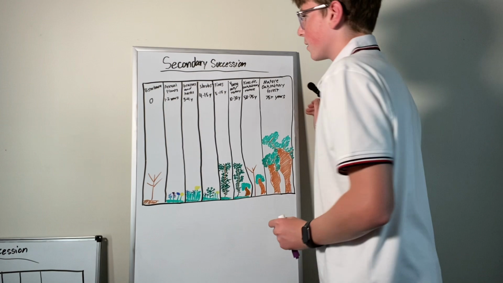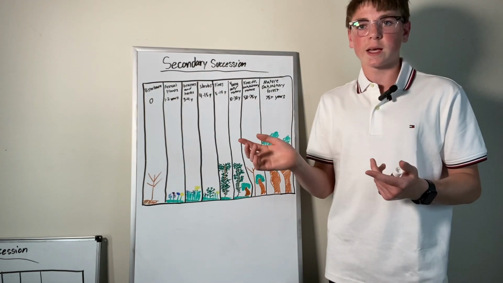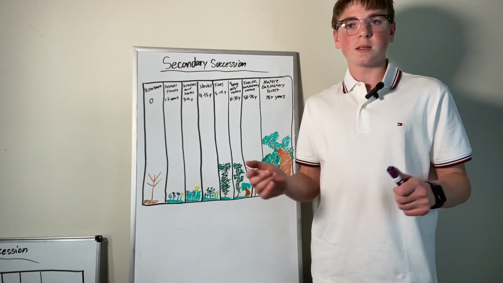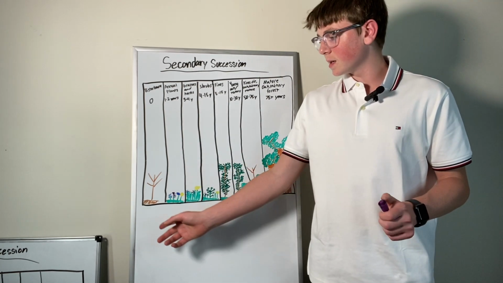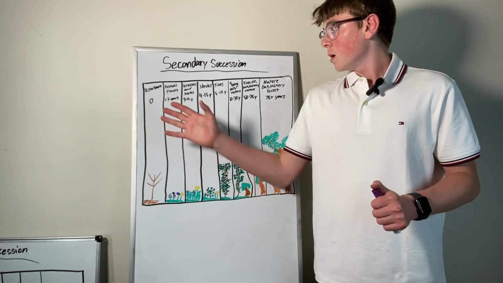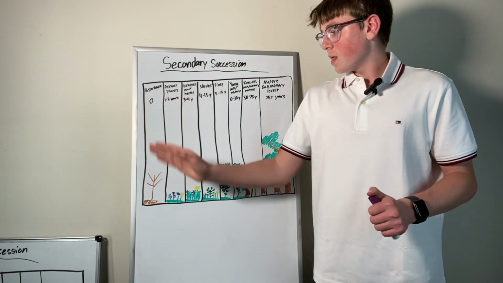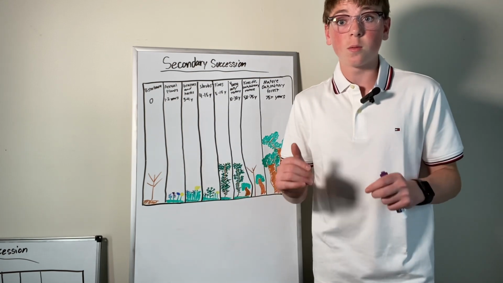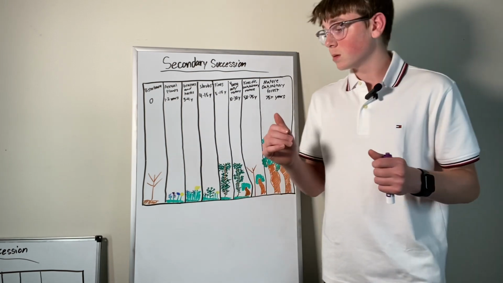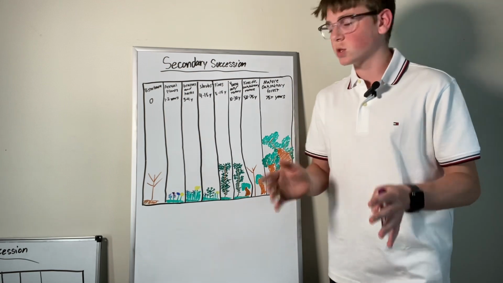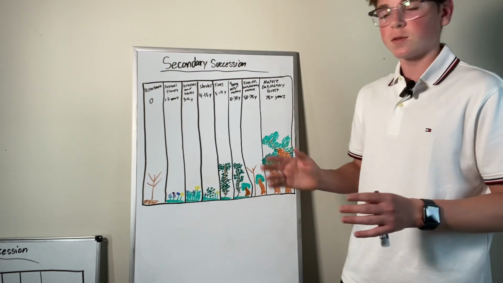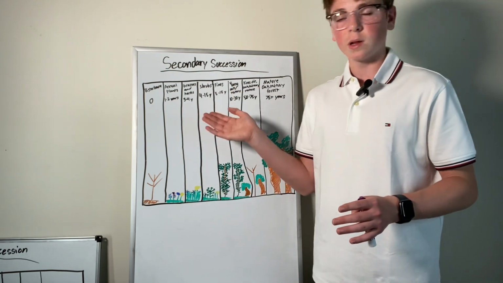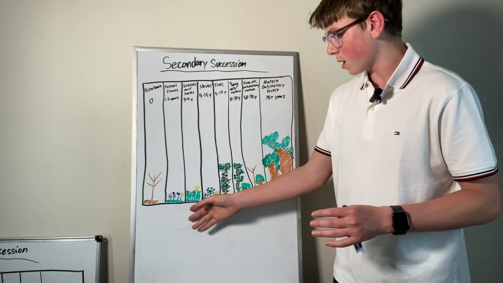Now there's secondary succession, this is our last whiteboard, where if there's just a disturbance in this ecosystem, let's say it is a forest. At 0 years, there will be, well, some trees might be burned down. There might not be anything, but there will be soil remaining. Then, after 1 to 2 years, annual plants may come back. Then, after 3 to 4 years, some grasses and herbs will come back.